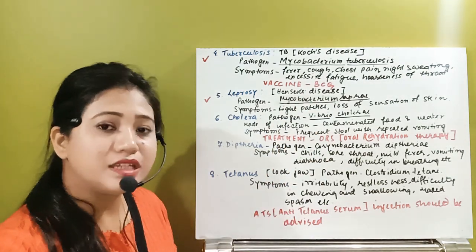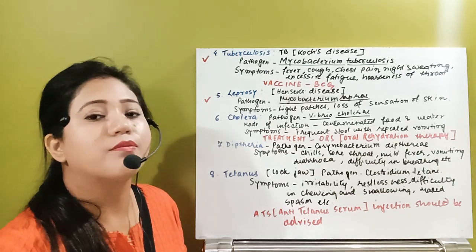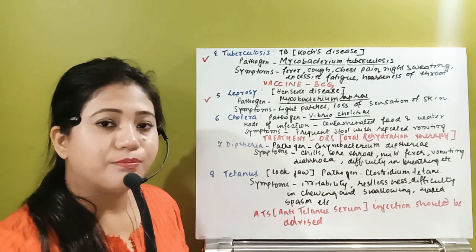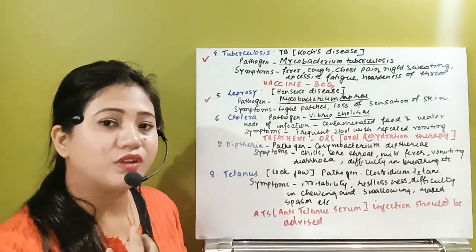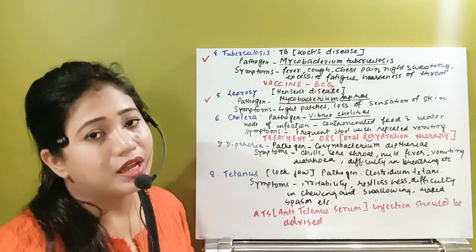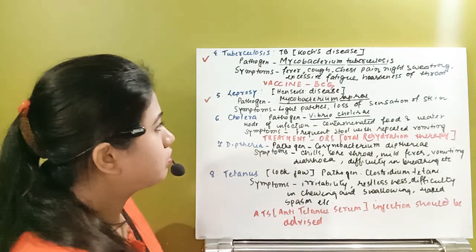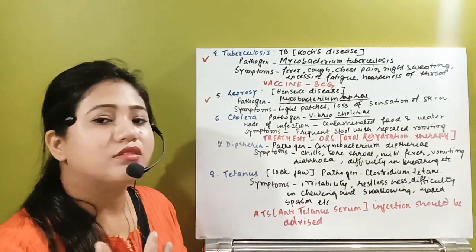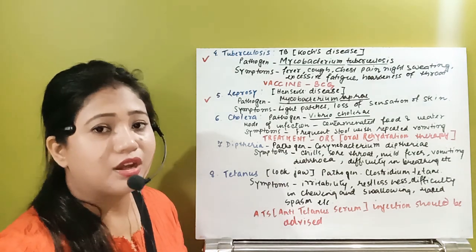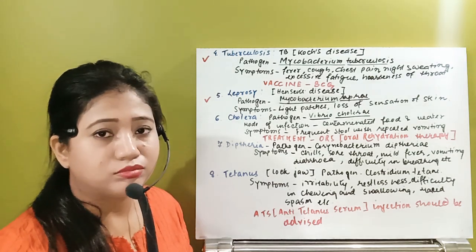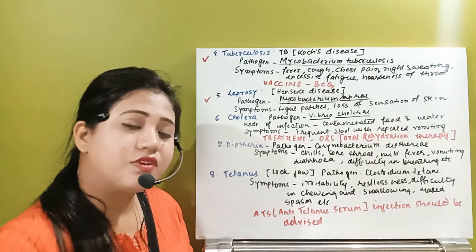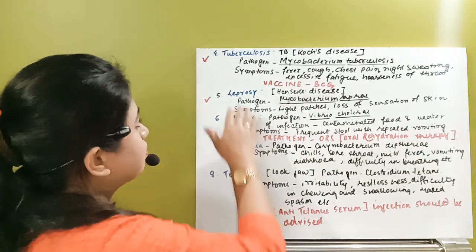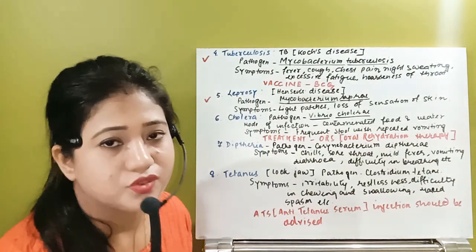What happens in TB is that the individual first suffers from fever and chill, then after that he will have a cough, and whenever he coughs, along with the sputum sometimes blood can also appear. First he will have chest pain, then night sweating, then weight loss will occur, then gradually he will have blood vomiting too. In severe conditions he will have blood vomiting. So this is the condition that happens in tuberculosis.